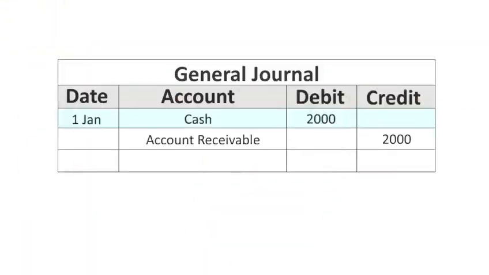Now, here's the journal entry when Johnny receives the cash from Andrew in January. Cash is debited to show that Johnny has received the $2,000 from Andrew. Accounts receivable are credited to show that the $2,000 Andrew owed to Johnny has now decreased.